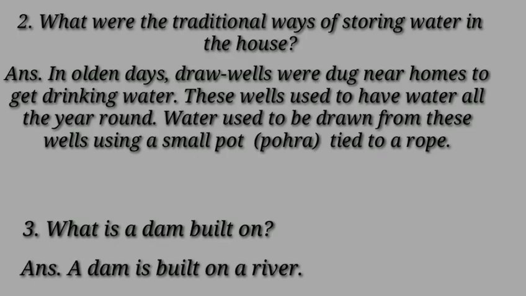Now coming to the second question, what were the traditional ways of storing water in the house? The answer is, in olden days, draw wells were dug near homes to get drinking water. These wells used to have water all the year around. Water used to be drawn from these wells using a small pot, that is the pohara, tied in a rope. Now the third question. What is a dam built on? The answer is, a dam is built on a river.